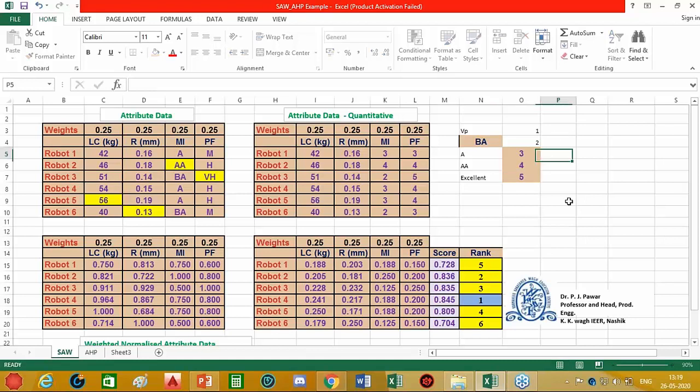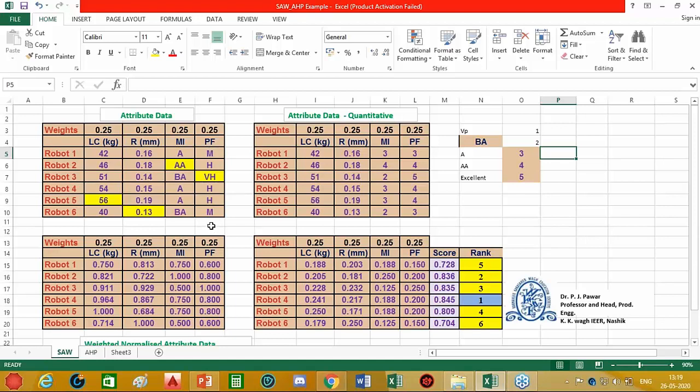So if it is below average, we will assign 2. If it is average, we will assign 3. If it is above average, we will assign 4, and excellent, we will assign 5. So this is average, so we put 3 here. For above average, we put 4 here, and so on.